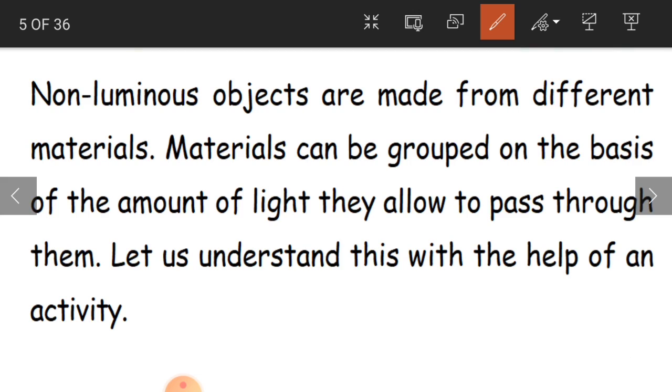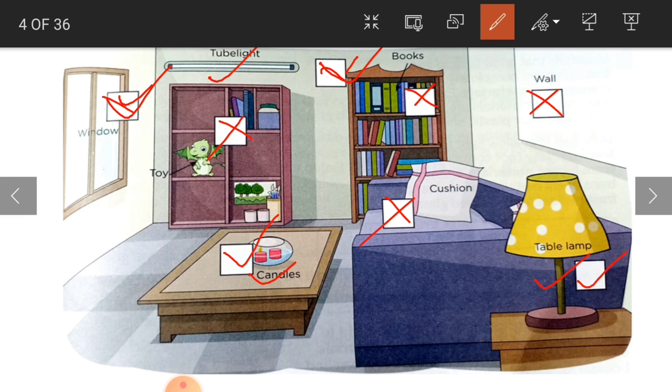Okay, children. So non-luminous objects are made from different materials. Yes or no? If you see here, you can observe. See, books, what are they made up of? They are made up of paper. And the wall here is made up of cement, bricks. And the toy maybe of rubber or plastic.